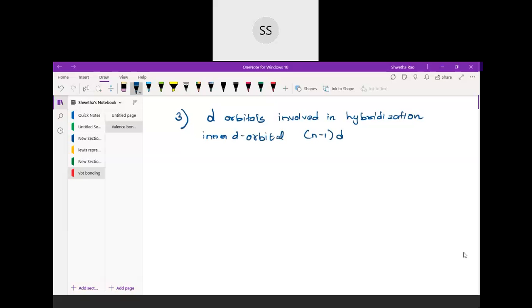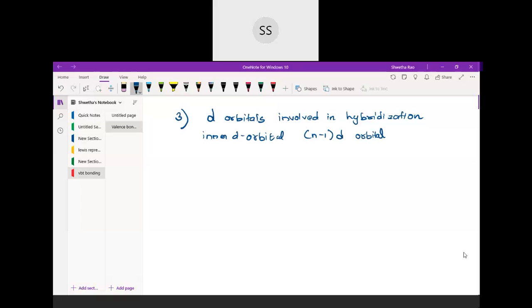Compared to the shell, you have to check. Suppose the last shell is 4s, then the inside one will be the 3d orbital. So we write it as the (n minus 1) d orbital. Suppose it is an (n minus 1) d orbital, then it is called an inner d orbital or inner